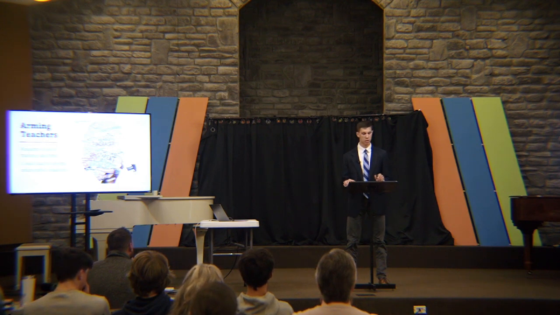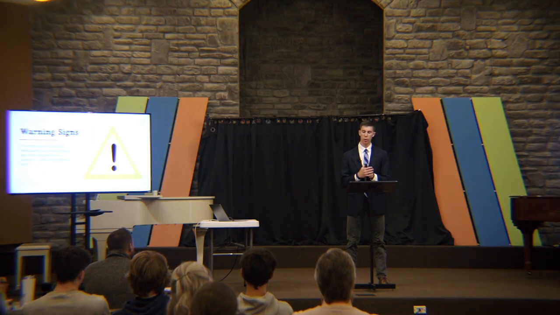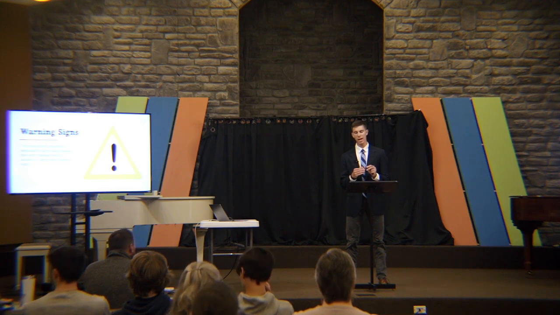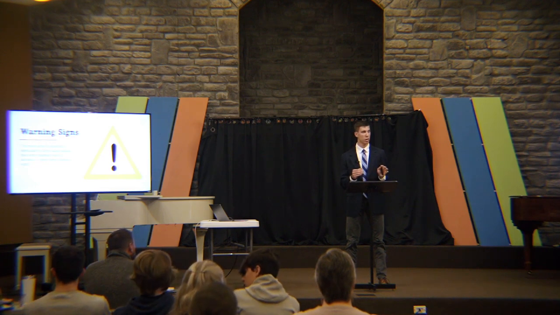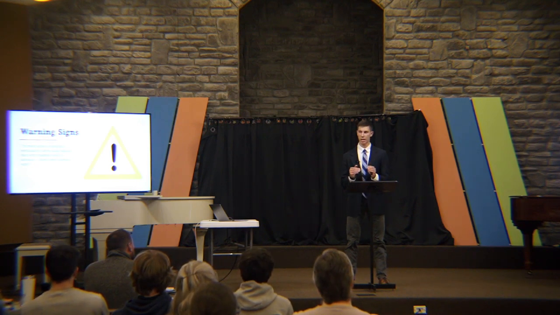So how can we prevent school shootings before the shooter even arrives? The biggest way is by identifying the warning signs. Dr. Langman, in his book Warning Signs, points out that in most school shootings, particularly large-scale attacks that were planned well in advance, there were warning signs. These warning signs come in many different forms, from a social media post talking about some big day to the warning of friends not to come to school. So what exactly are these warning signs, and how do we identify and report them?